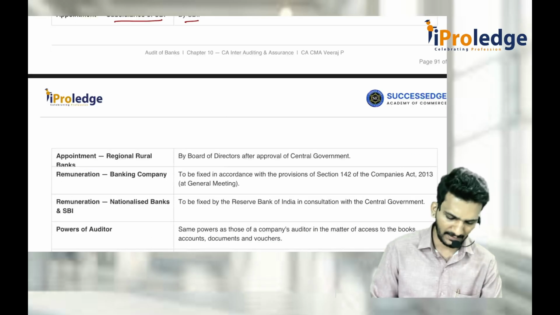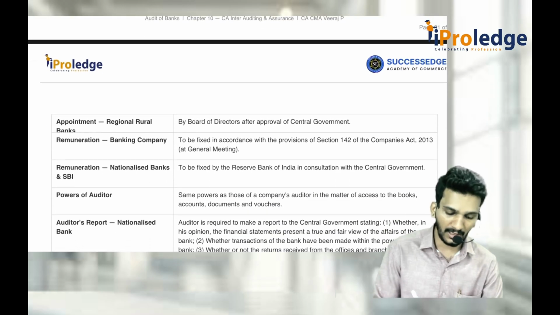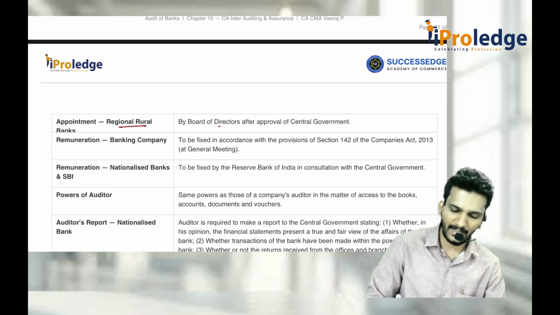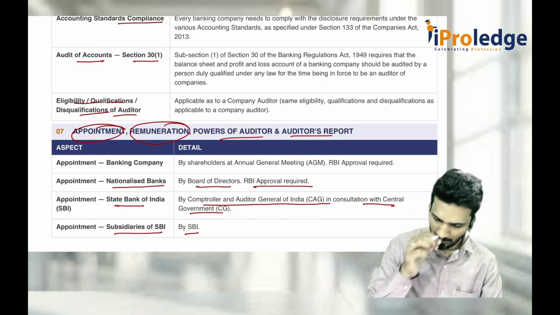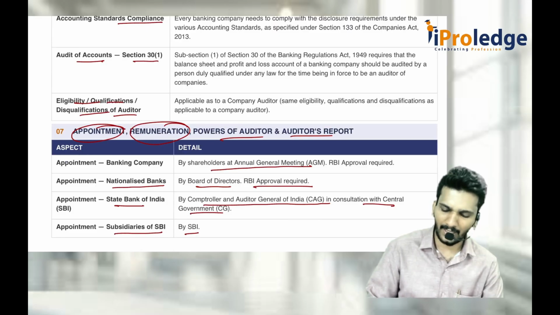Then in other cases, in any regional rural banks, the directors appoint after approval from the central government. In all the other banking companies, shareholders will appoint at the annual general meeting, and RBI approval is required.